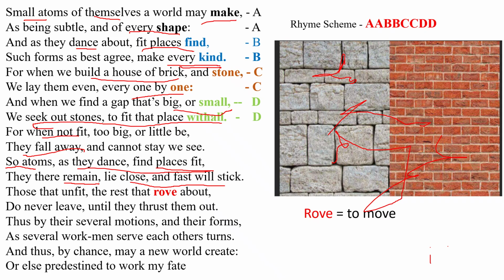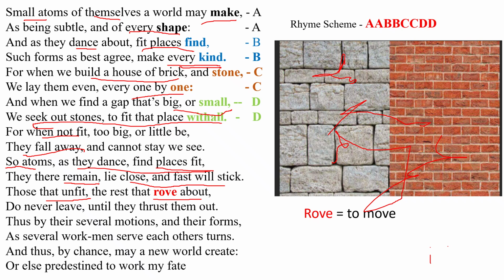Next line. Those that unfit, the rest that rove about. It means to move. So some stones are just like that, some atoms also unfit. If atoms are unfit or unable to settle in that area, what do they do? If they do not fit properly, they keep moving. Rove means keep moving, they move.